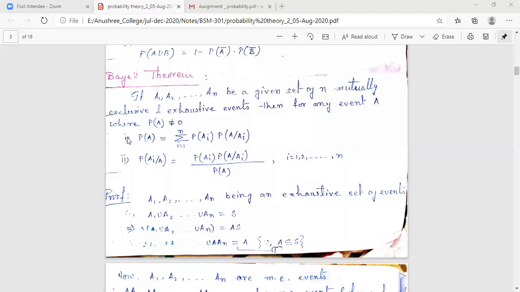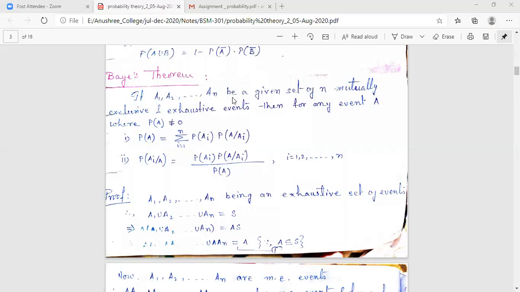Number one, probability of A must be equal to the sum over all i varying from 1 to n of probability of Ai into probability of A given Ai. And the second result says that another conditional probability, probability of Ai given A, must be equal to probability of Ai into probability of A given Ai divided by probability of A. This probability of A is what? The previous part in the first result, that is the summation part.